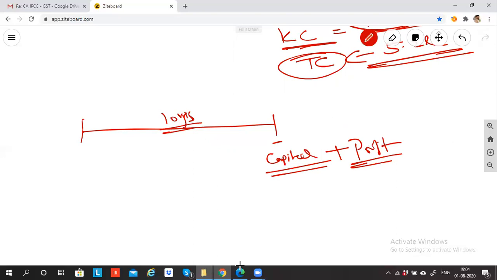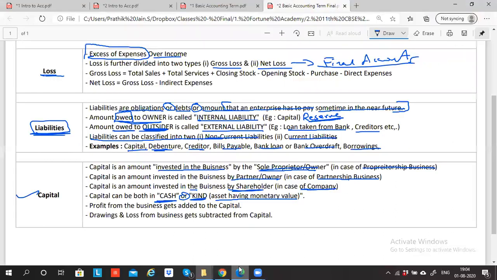Both, sir. So can I say capital is always added with profit so that I will know my total amount? Yes, sir. So profit from the business will get added to the capital. That's why I said that the amount owed to the owner is called internal liability, which is capital plus reserve. For the moment, please treat reserve as profit. So it means capital plus profit.